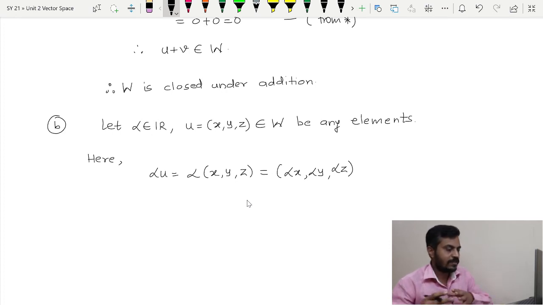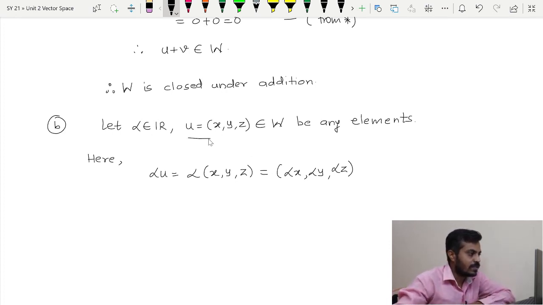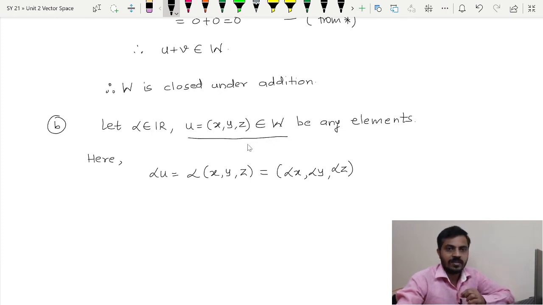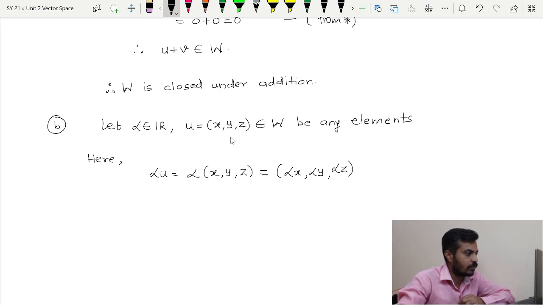But before that, just take a note that since we are saying u belongs to W, this u is already satisfying the system, which will be needed for us. Therefore I will write it here: we are having 2x plus 3y plus 4z is equal to 0. Let us call it double star.